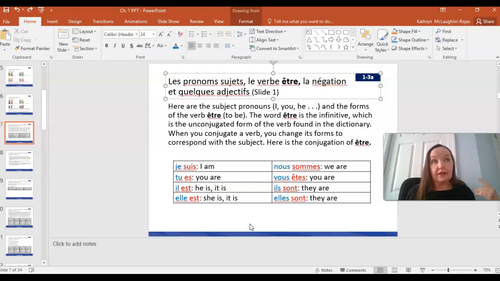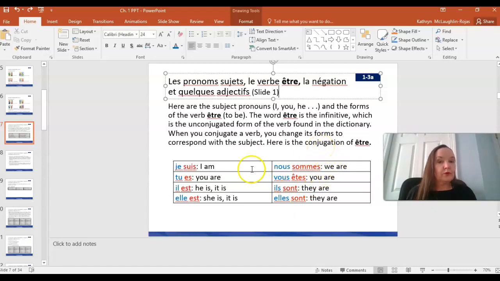And keep in mind those silent letters. Those are important to pay attention to. He or she or it is would be il est. She or it is, elle est. We are is nous sommes. Okay, so notice that we have silent letters here too. Like three of the letters on the end are silent.